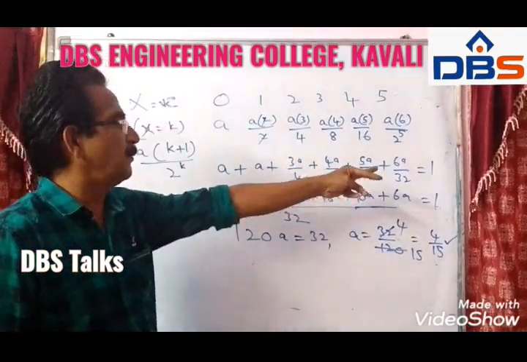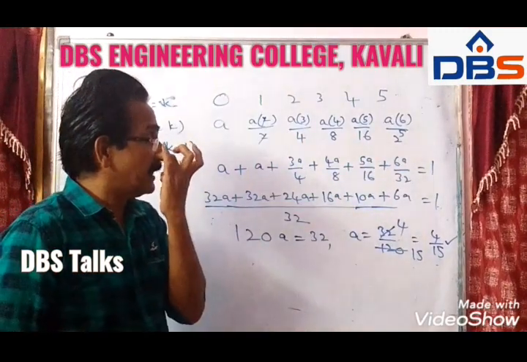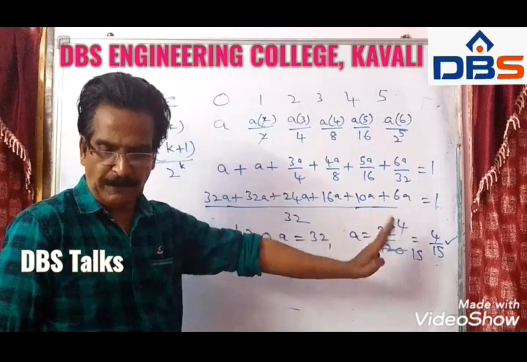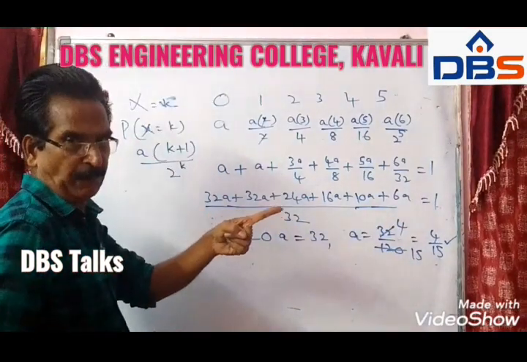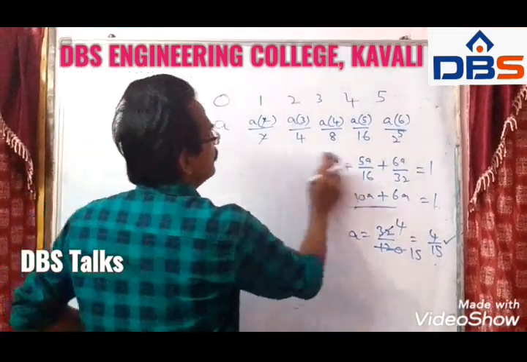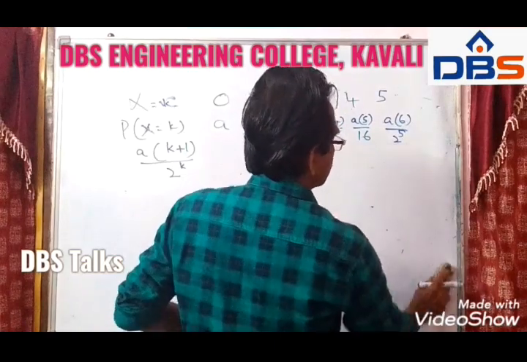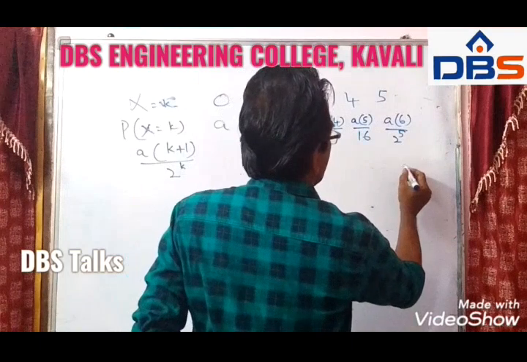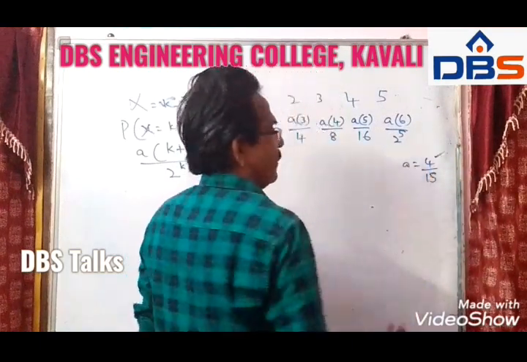So sum of these probabilities is equal to 1, and after doing this, we got A is equal to 4 by 15. So shall I erase this? A is equal to 4 by 15, friends.